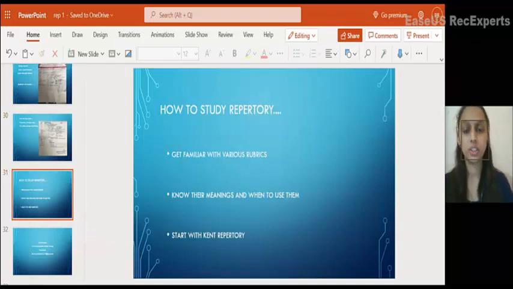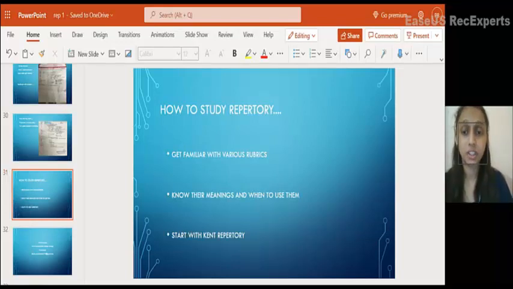How to study a repertory? How to use a repertory? So first, if we have to study a repertory, we have to know the rubrics that are there in the repertory. To study a repertory, first we have to know the philosophical background and the construction, how the rubrics are arranged, how the chapters are there in that repertory, and know in what kind of situations, what kind of repertory is to be used, and their limitations and their adaptability, their merits and demerits. Then we can know how to use a repertory, in which kind of situations how to use a repertory.